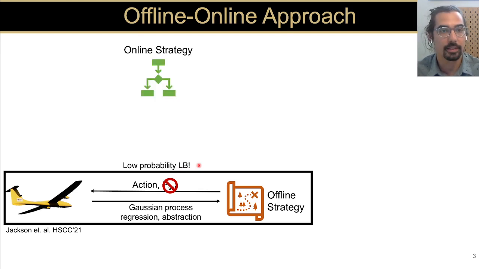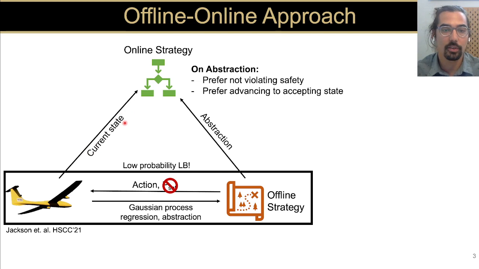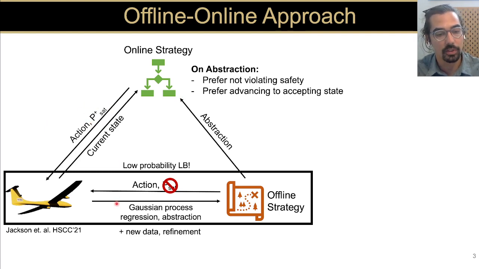So what motivates the online strategy is using the current state of the aircraft instead of an abstracted state of the aircraft, and also reasoning online about the abstraction. We define heuristics on the abstraction that involve not violating safety and advancing to certain accepting states in the abstraction. Now, we use these two, current state and heuristics, together in order to come up with an action that potentially has a higher lower bound probability of satisfying the mission. We also use new data to come up with a better regression and also perform refinement on the abstraction.